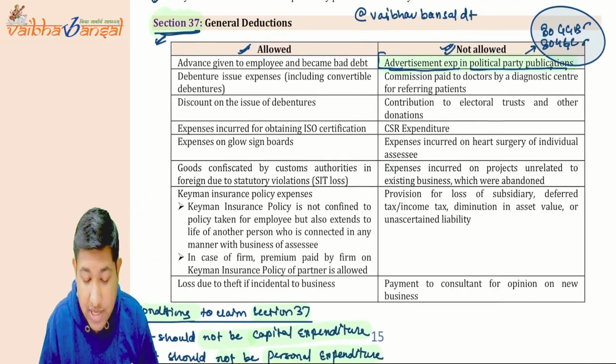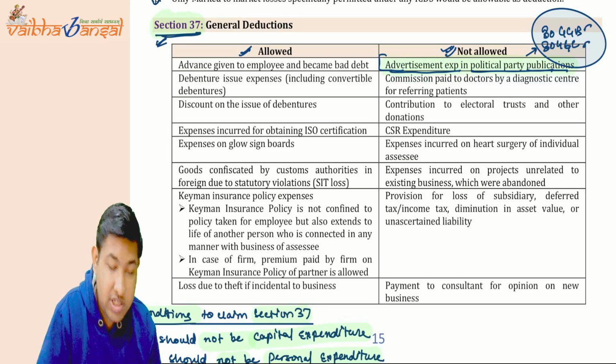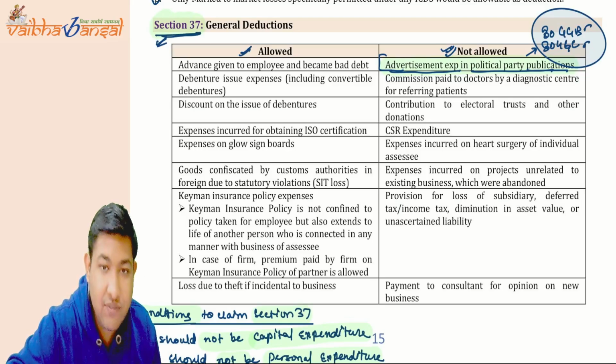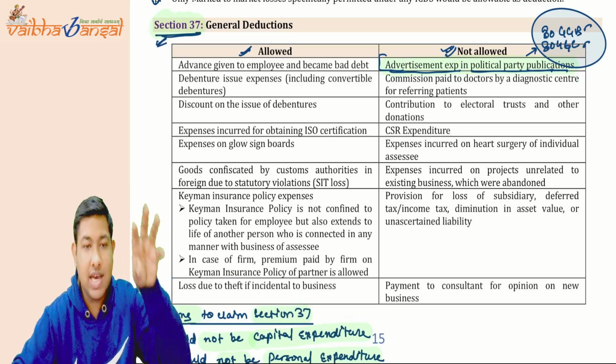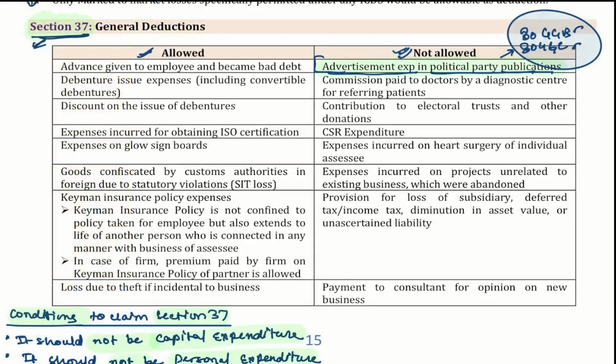Now, as we also said in the classes, you have to just revise and recall all these points on your own. Try to recall each and every point written in the table, what is allowed and what is not allowed. Just recall it once and let me know. I am giving you a minute. Let me know whether you are able to recall it, because all these provisions you have to recall.